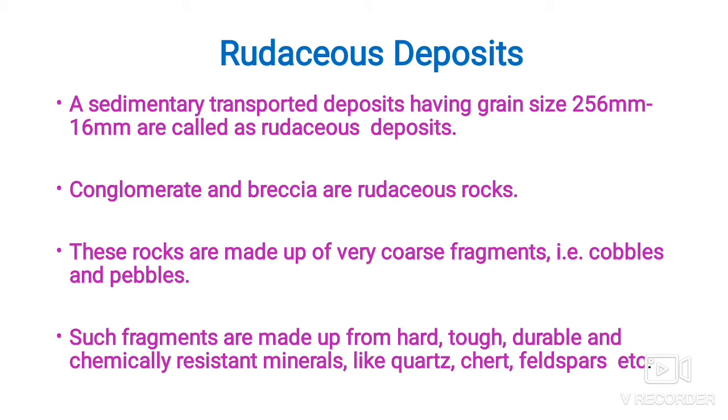This is the grain size of rudaceous rocks. 256 mm to 16 mm means very coarse grain rocks are formed in this category, and they are called rudaceous deposits. Their examples are conglomerate and breccia. And those very coarse grain fragments are called cobbles and pebbles.